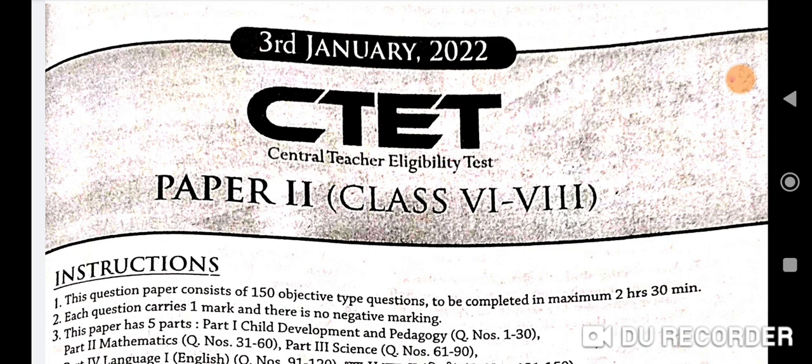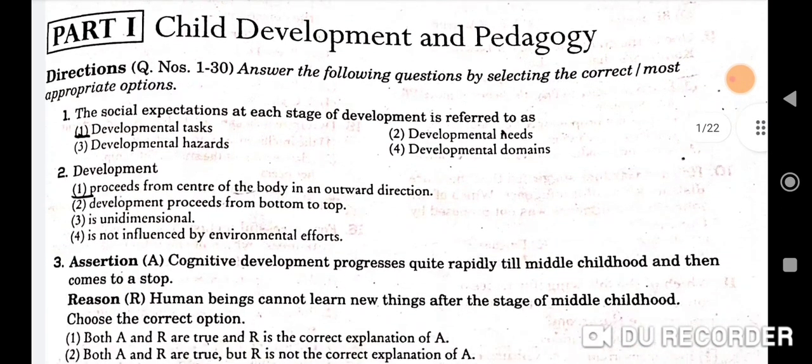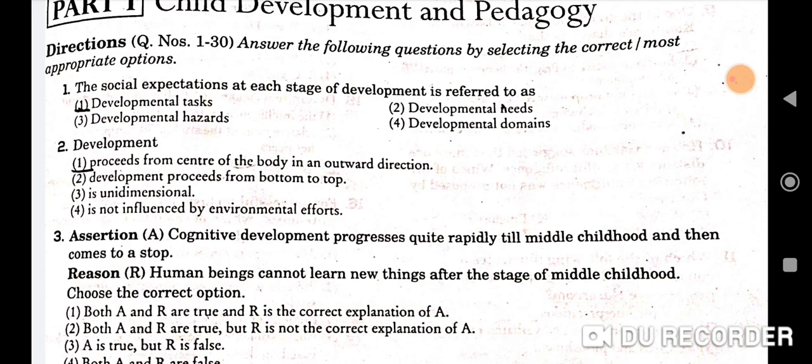So without wasting our time, let's move on to the first section, that is child development and pedagogy. Our first question is, the social expectations at each stage of development is referred to as. So the correct answer is developmental tasks. First is the correct option.